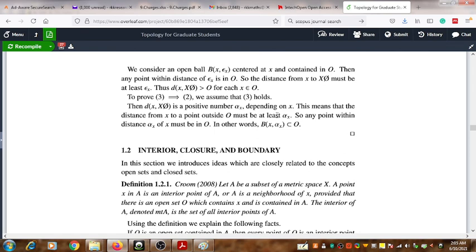Therefore we get that there exists an open ball with center at x that is contained in O. So we get the second statement. That is the end of the equivalence of the 3 given statements. These statements explain the properties of an open subset of a given metric space. Thank you for listening.